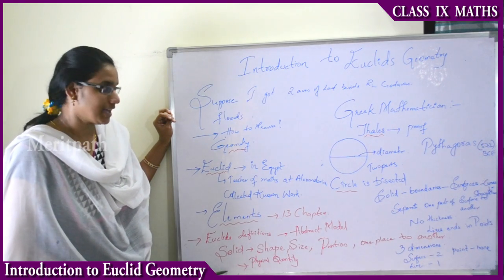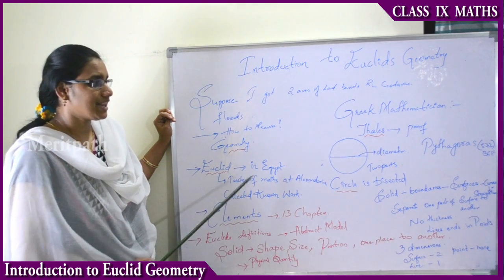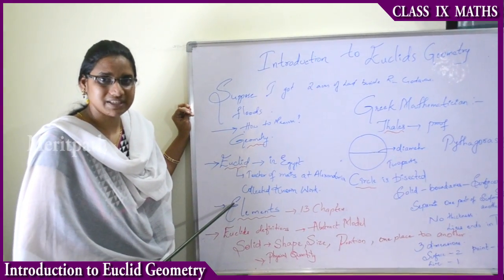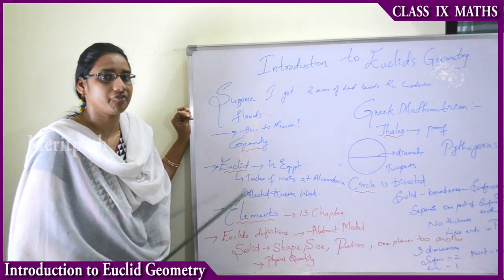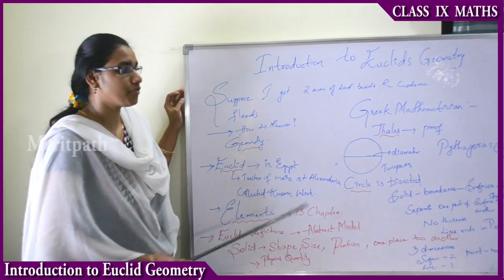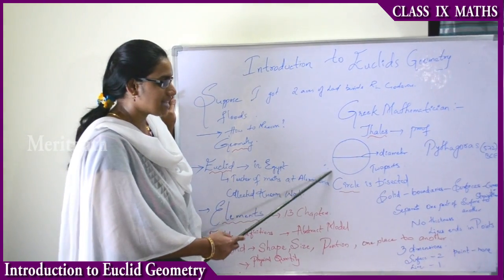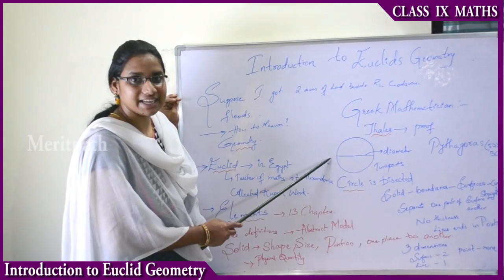Regarding solids, Thales, the great scientist, gave the first proof. The first proof given by Thales is that a circle is bisected by its diameter.